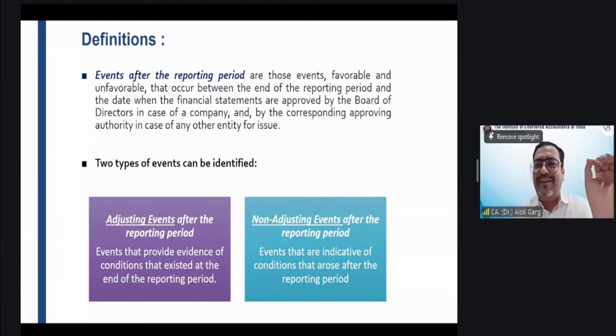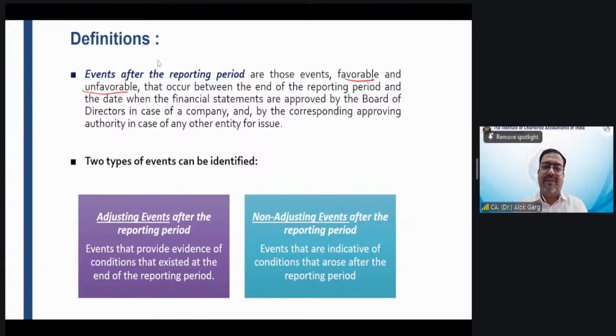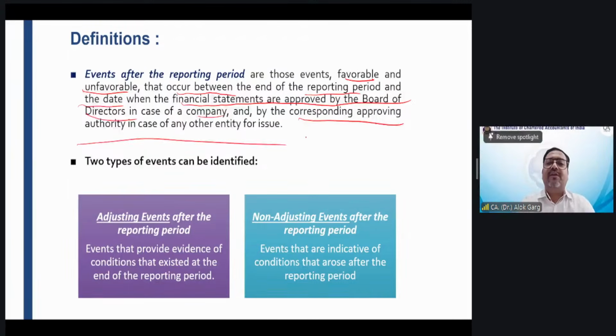So first of all, events after the reporting period can be favorable events as well as unfavorable events. It could be positive, it could be negative also. Favorable or unfavorable, which occurs between the end of the reporting period and the date when the financial statements are approved by the board of directors in case of a company, and by the corresponding approving authority in case of any other entity, for issue.